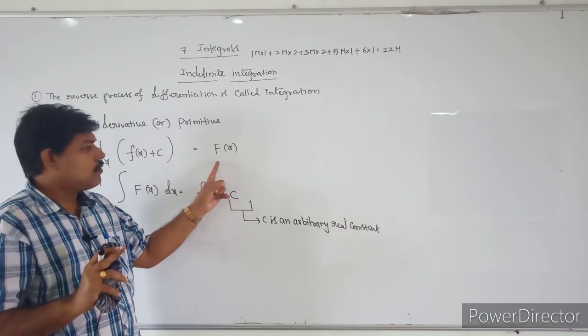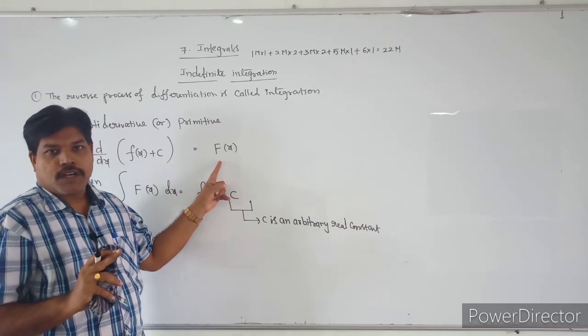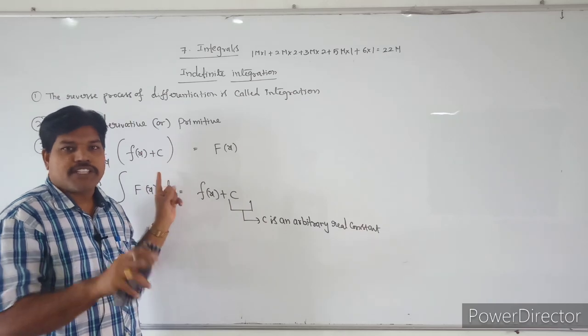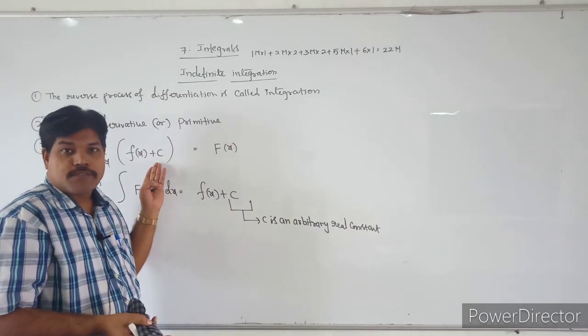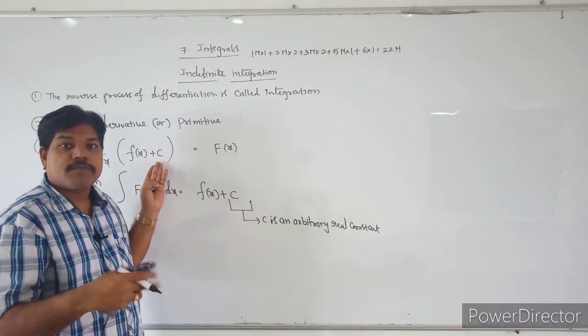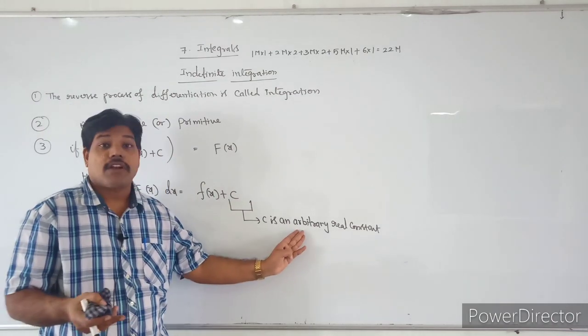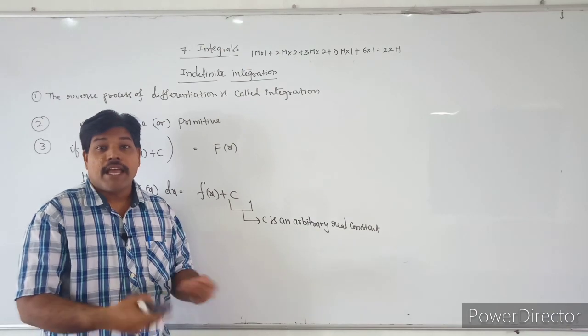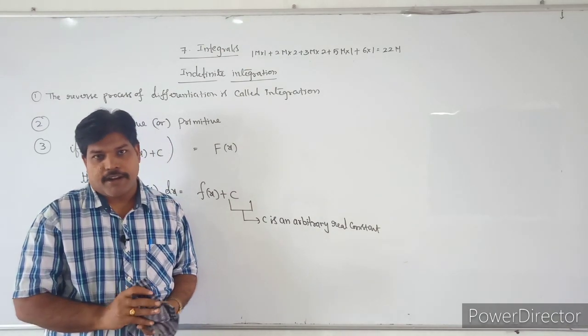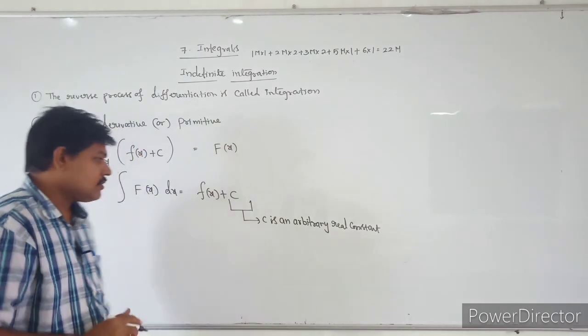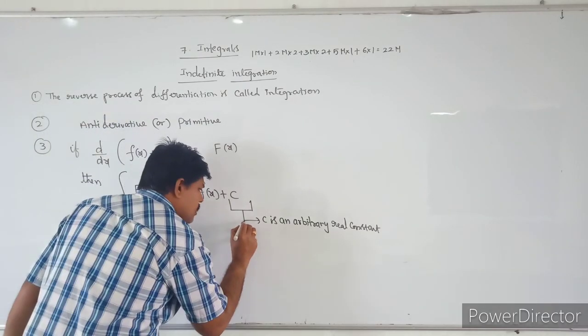F of x plus 1 is equal to capital F of x. Do you understand that if you take a particular number, it is a constant? But if we can take any number, F of x plus 1, F of x plus 2, F of x plus 3, F of x plus 4, that is arbitrary. You can choose the number freely, that is the arbitrary real constant. Do you understand that?